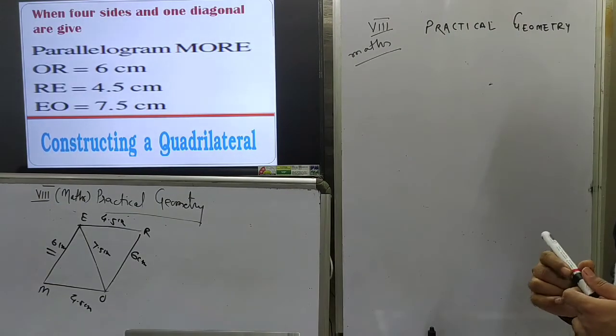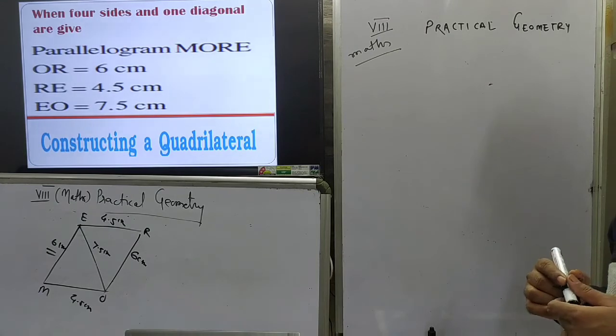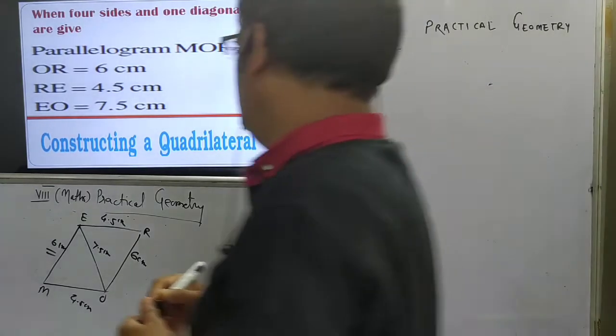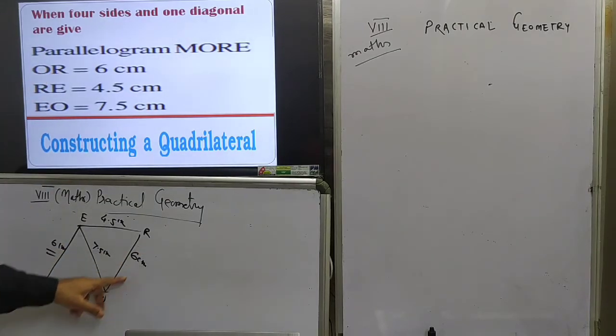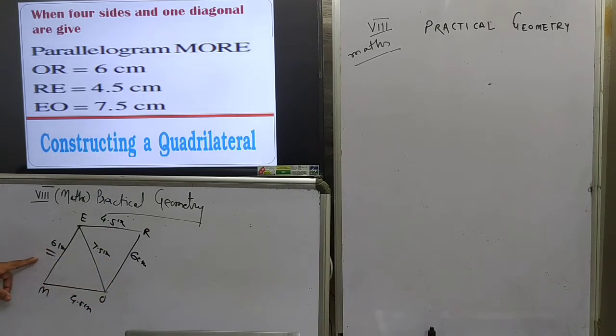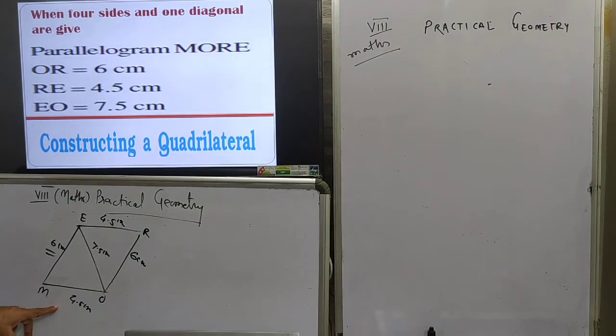Now how to construct this parallelogram MORE? So for this MORE, what is given? This OR is given. OR 6 centimeter is given, which means that this EM is also 6 centimeter, because opposite sides of a parallelogram are equal. ER is 4.5 centimeter, which means that this MO is also 4.5 centimeter, and this diagonal is 7.5 centimeter.